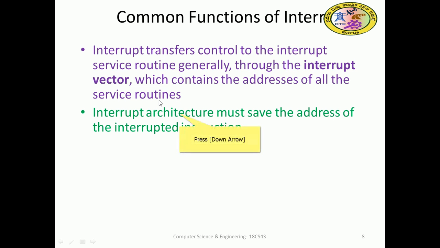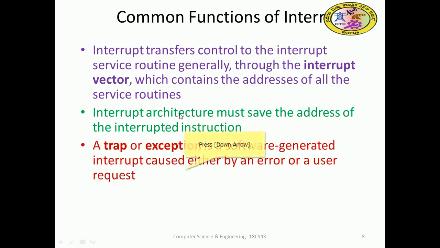The interrupt architecture must save the address of the interrupted instruction. So the architecture has some memory where it stores the address of the interrupt instruction, that is the vector. The vector is the address of all the interrupts, so the architecture must save that address.